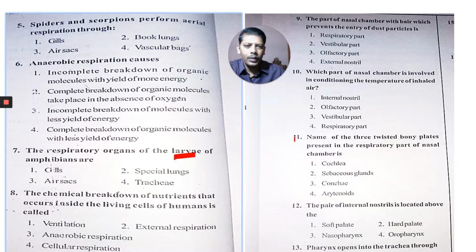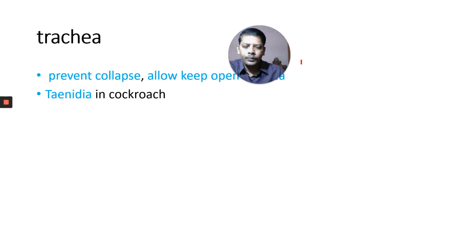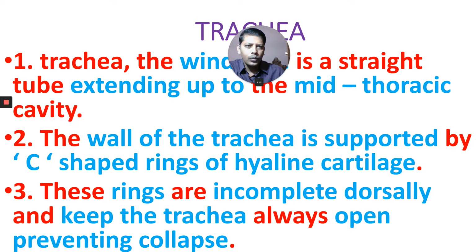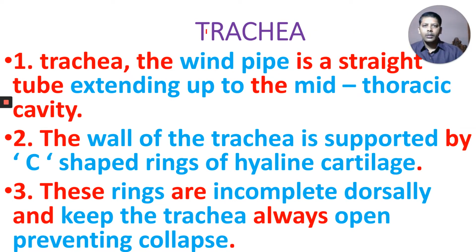Okay, these topics were covered in the previous two parts. Okay, come to today's part. Trachea, very important one. You are familiar with the term trachea. You learned in cockroach also the tracheal system, in chilopods, diplopods and hexapoda. In those classes of the arthropoda phylum, the respiratory organs are trachea. Okay, we have trachea. Trachea is the windpipe. Common name of trachea is windpipe.